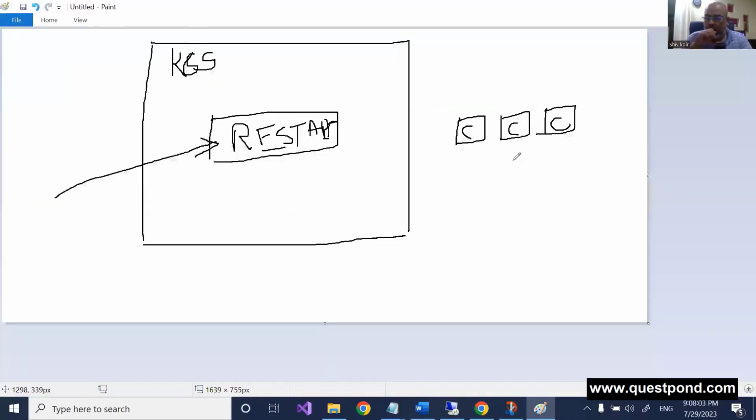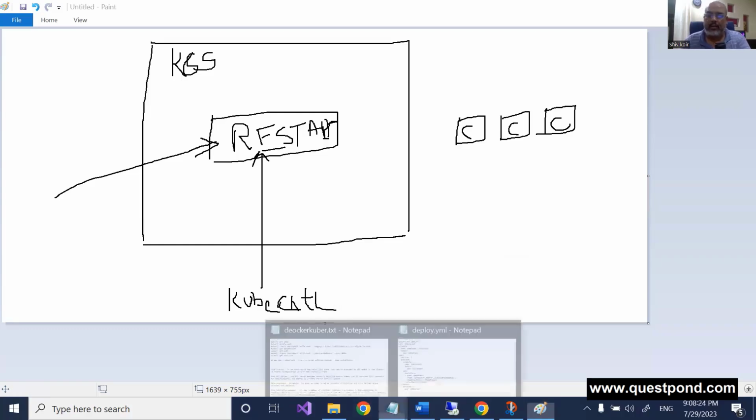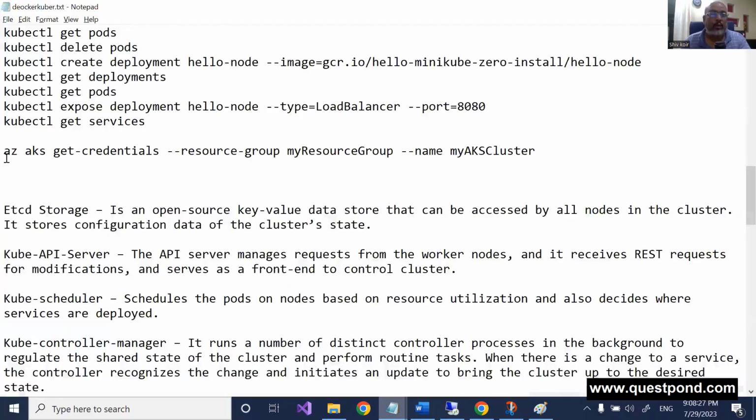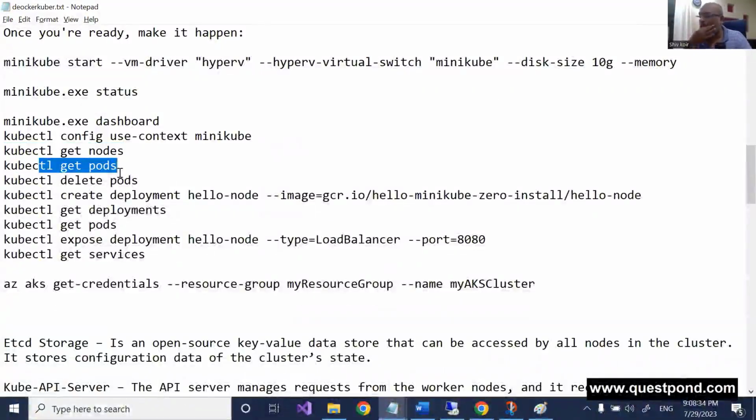The second thing is that to configure this REST API, they have given a nice control called kube control. What is this kube control? It is an exe, an executable, which you can download. You can fire commands like: get me the nodes, how many nodes are there? Get me the pods, how many pods are there? Go and create one extra node. Go and get me deployments. Go and create a deployment. So this kube control is nothing but an executable.